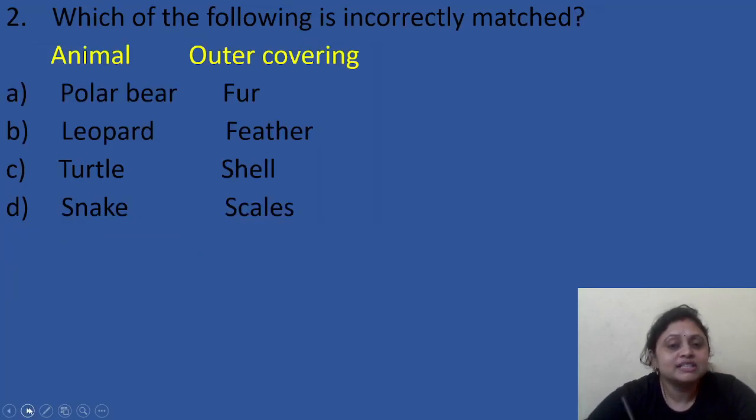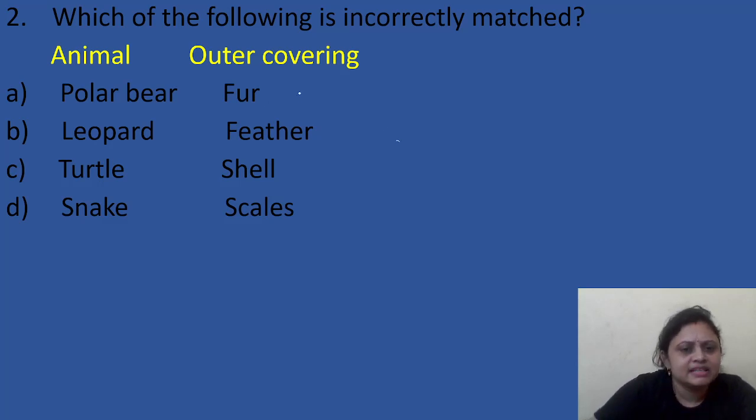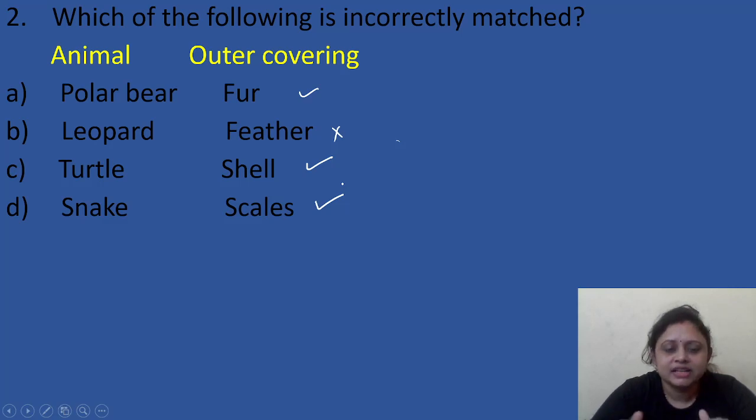Which of the following is incorrectly matched? Here the animal name is given, and the outer covering is given. We have to find out the incorrectly matched pair. Polar bear, fur; leopard, feather; turtle, shell; snake, scales. Polar bear, they have fur. Yes, it is correct. Leopard, do they possess feather? No, they do not. Turtle, they possess shell. Yes. Snake, they possess scales. Yes. So, which one is incorrectly matched? That is leopard. They do not have feather. So option B is the correct option.